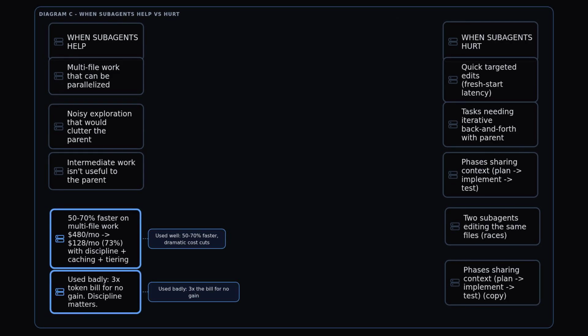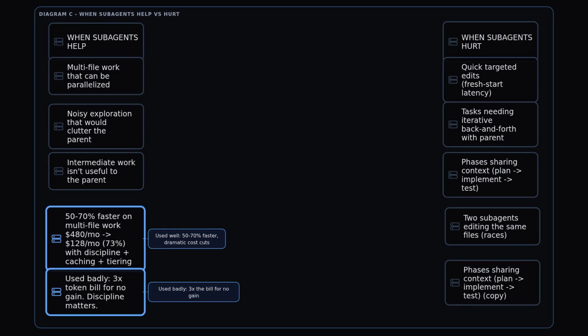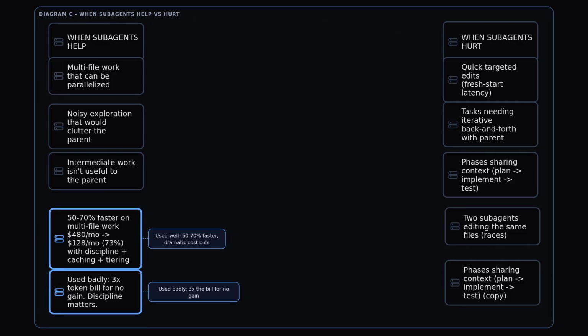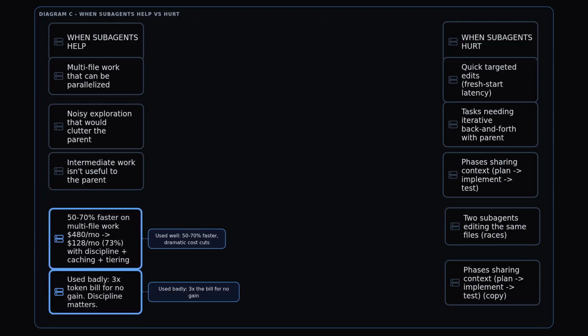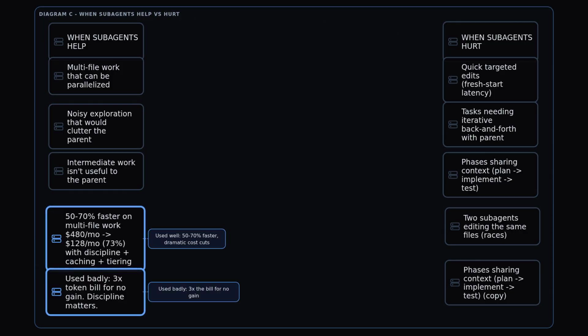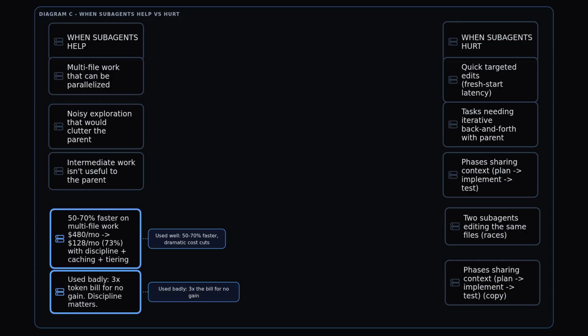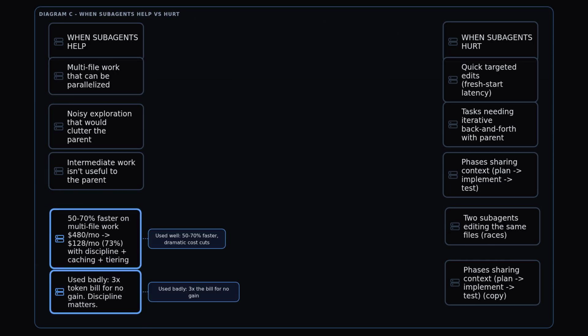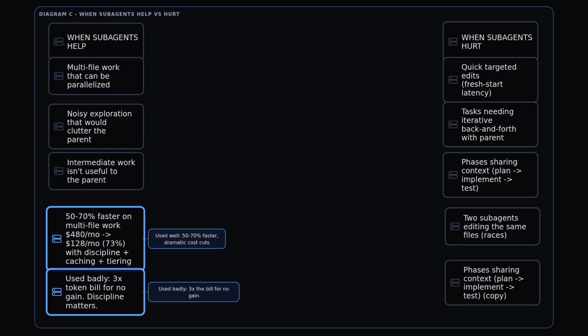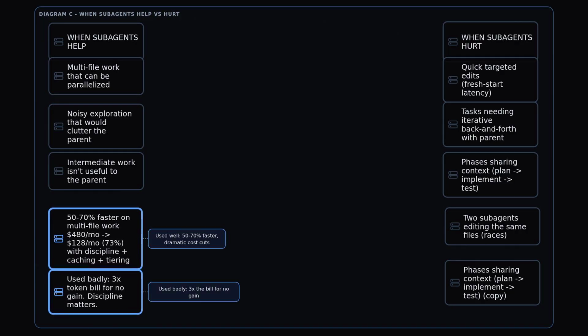Be honest about the trade-offs. Subagents help with multi-file work that parallelizes, noisy exploration that would clutter the parent, and tasks whose intermediate work isn't useful upstream. Real numbers: 50 to 70% faster on multi-file work. One team cut Claude Code from $480 a month to $128, 73%, with subagent discipline, plus caching, plus tiering.